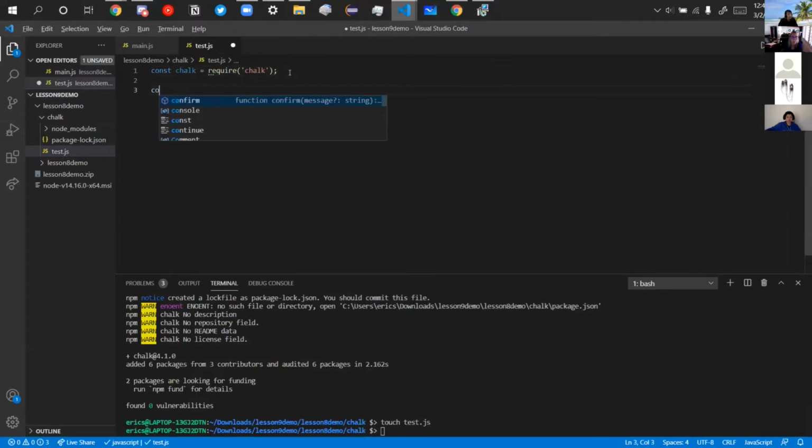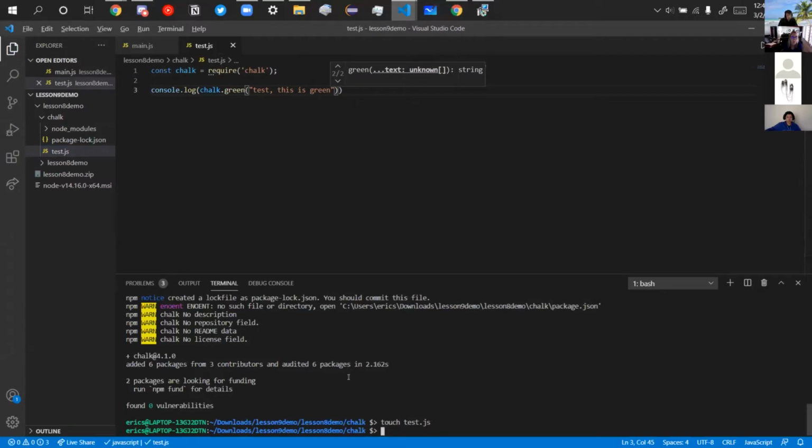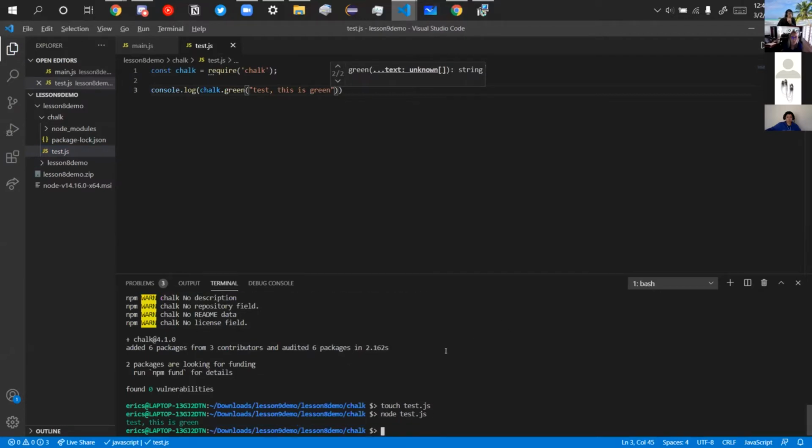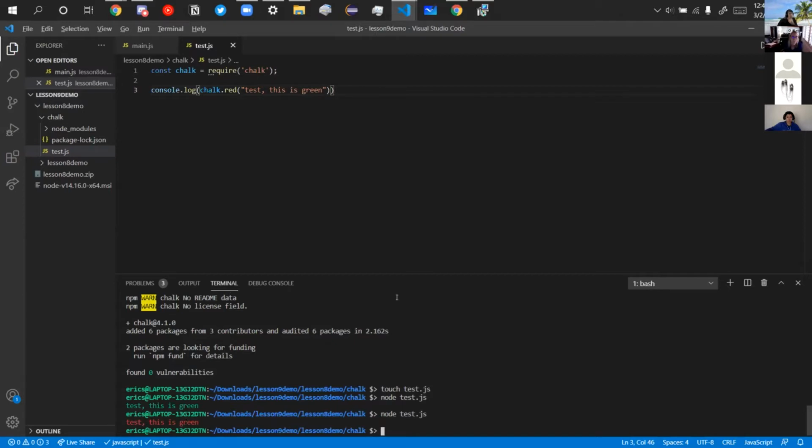And so we're gonna do console log chalk.green test. This is green. So hopefully you can tell by now what it's doing. Basically, first off, I run the file with node test.js, but it's console logging whatever you want in a certain color, right? Chalk is like chalk, so it gives you different color options. And then we can do the same thing, right? We can do red, and then it's gonna console log it as red. Though it says green, it console logs as red. And there's many more functionalities. I could do background colors and all that stuff. But this is just a basic example of how to use NPM packages in general.